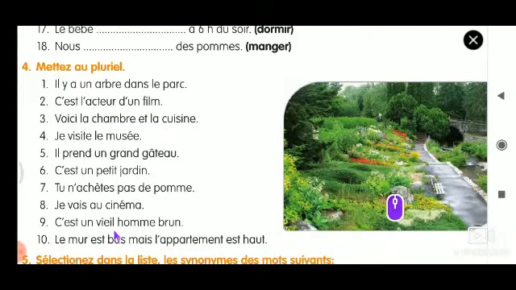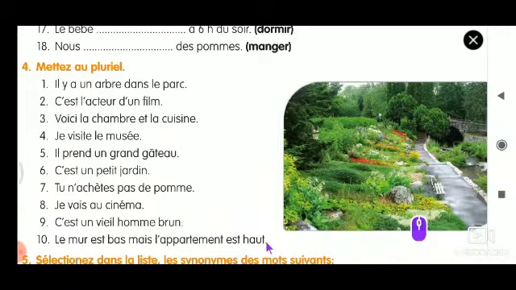Okay. Now 10th one. Le mur est bas, mais l'appartement est haut. This le mur will become les murs. So whenever it is les murs, it is third person plural. So SONT. Les murs sont bas, mais les appartements. Les appartements will be LES and appartement with S. Est will become SONT, and haut. Haut is a preposition. Top, bottom. So that will remain the same. Okay. So hope we can see the solutions now.